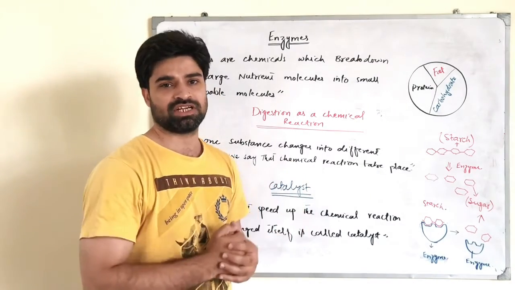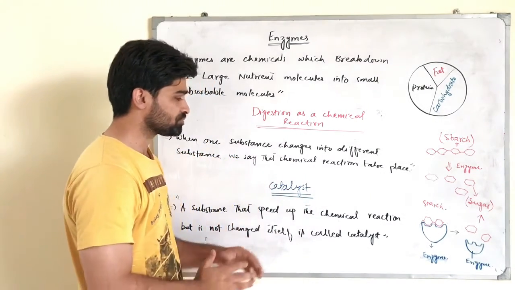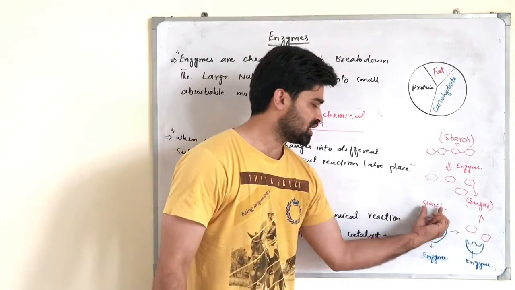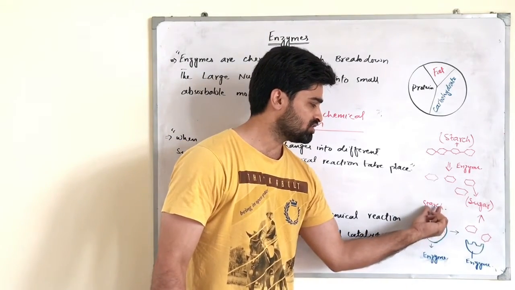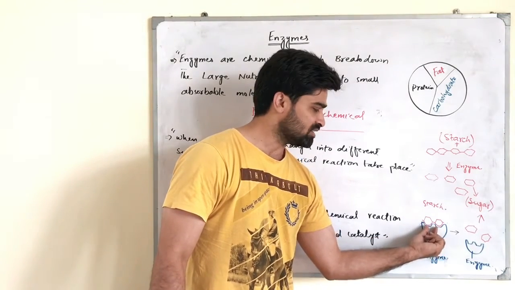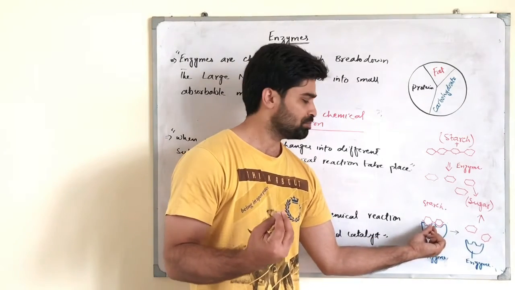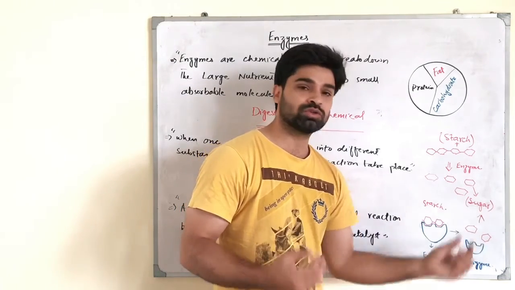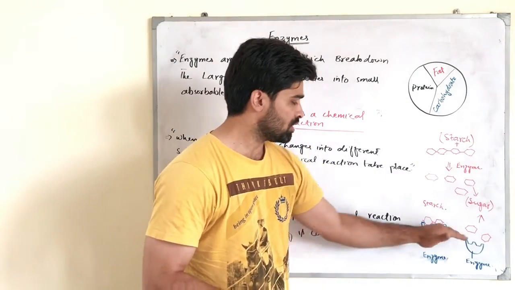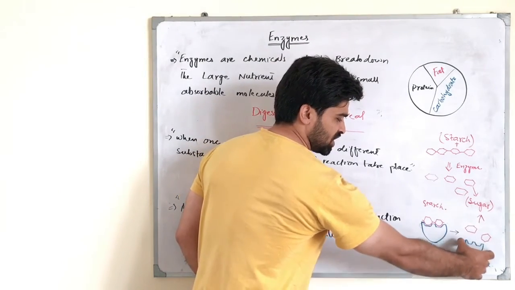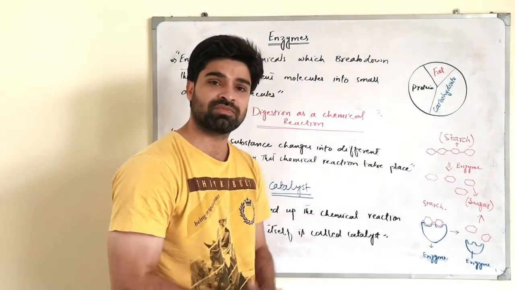Here you can see in this picture that the starch molecule is fitted into the enzyme, and that enzyme simply breaks down the starch into the sugars. But here you can see the structure of the enzyme remains the same.